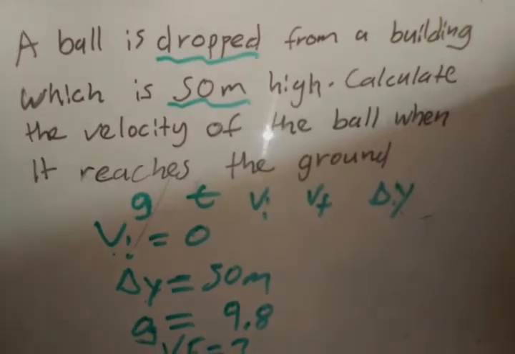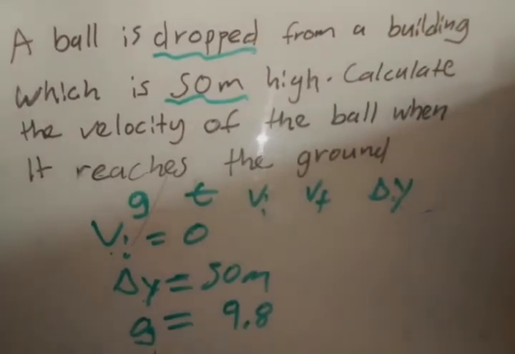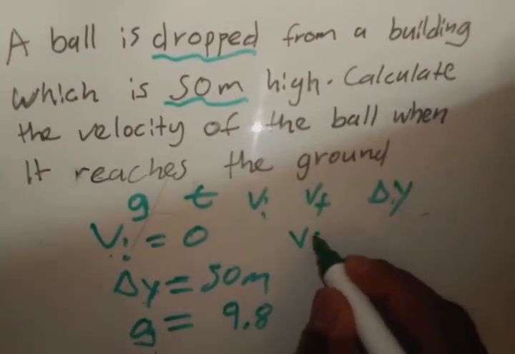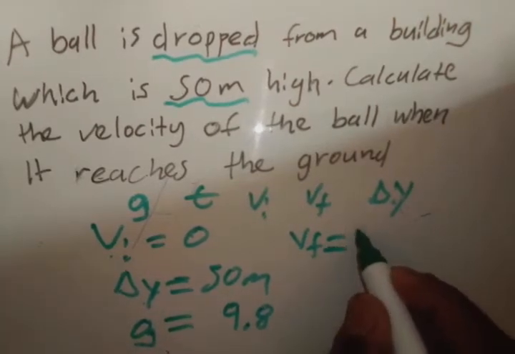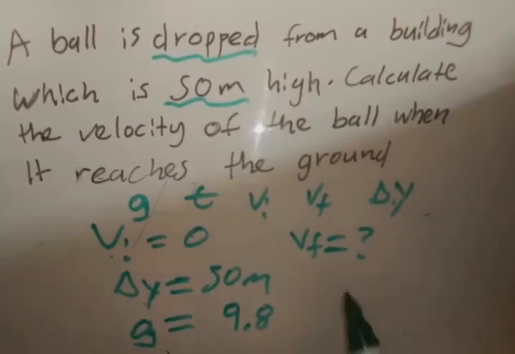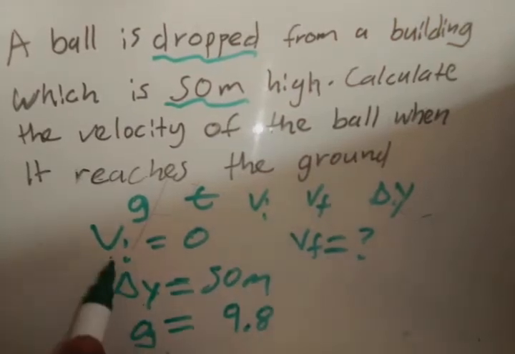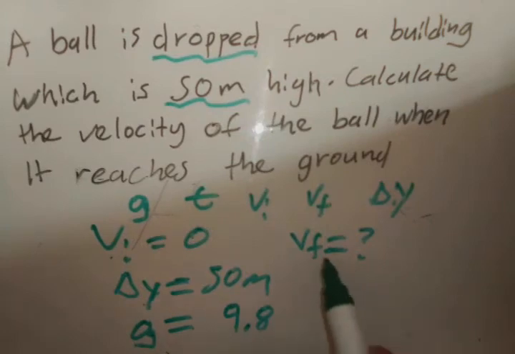So let's look for the equation of motion. And I noticed that the Vf that I wrote wasn't showing down there. So Vf is unknown. It's what we're looking for. They ask for the velocity with which it strikes the ground. So we have three things that are given and one thing that we're looking for, so we need the equation of motion that has got all 4 of them.